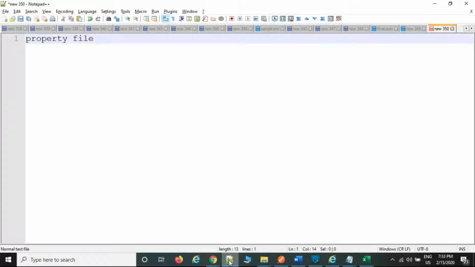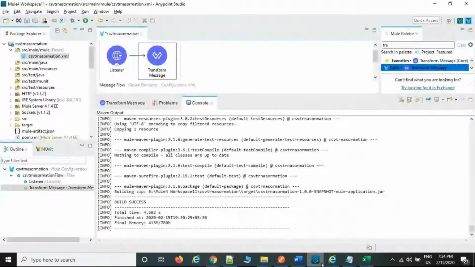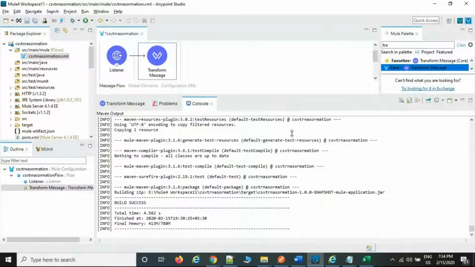If you want to modify, you can modify it in the property file itself. That is going to be reflected in multiple places. That is nothing but the property file concept. Then, the property file, if you want to create one, for example,